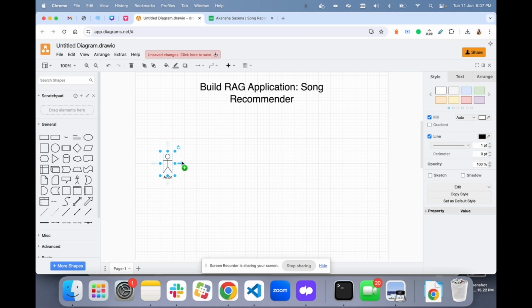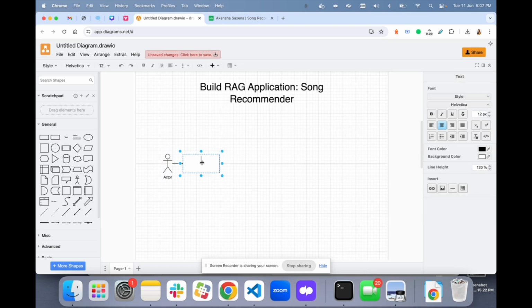So a user is going to come, and our bot is going to ask, tell me what you are thinking, and I will recommend you a song.